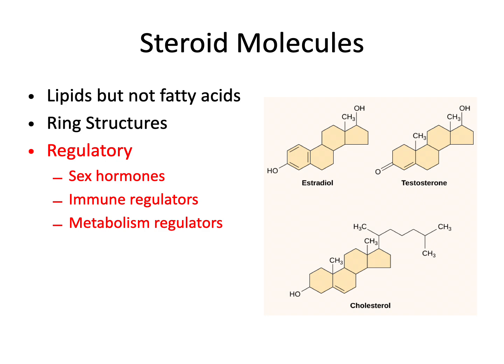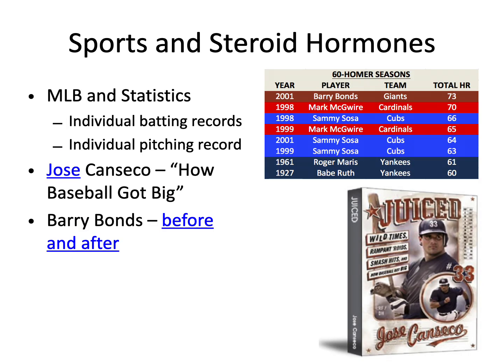These are regulatory molecules that promote growth and development, and they're involved in sexual maturation and things like that. One big application of this is performance enhancing drugs, steroids, and probably not the earliest use, but the best example of how effective some of these drugs are came in baseball.